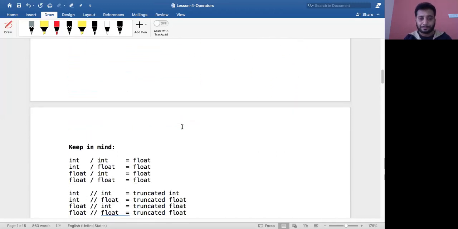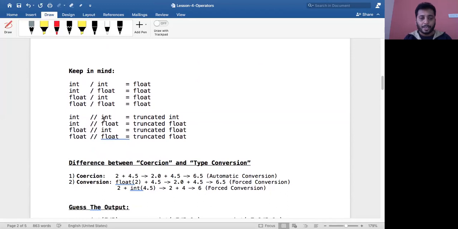Now when you do int truncated division operator float, you'll get a truncated float. I'll give you an example for that, don't worry. Then float truncated division int will give you a truncated float, and float truncated division operator float will give you a truncated float. So this is what you must keep in mind, and it is very important for you to understand things.